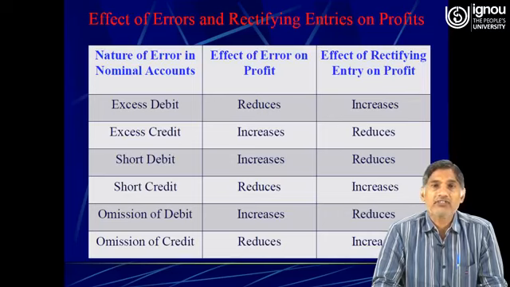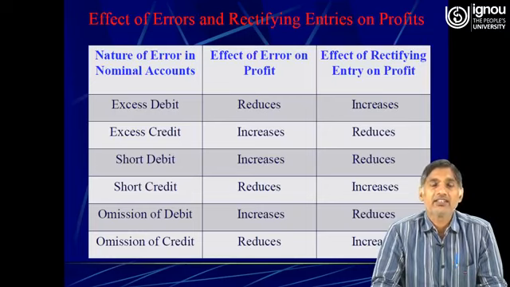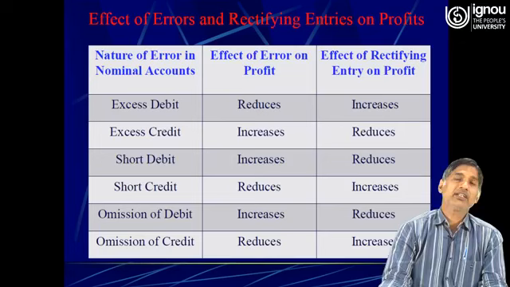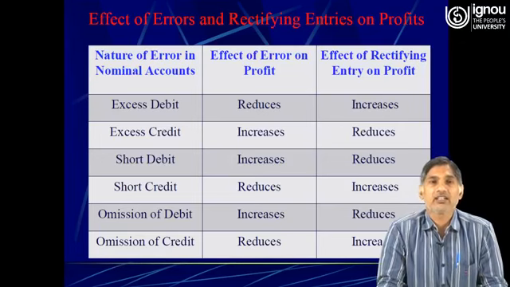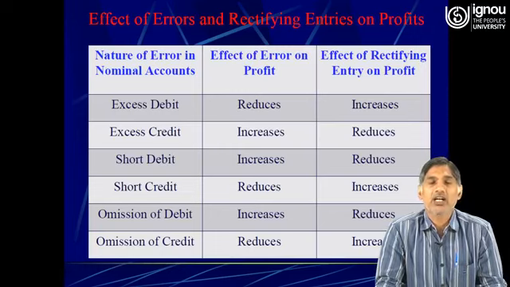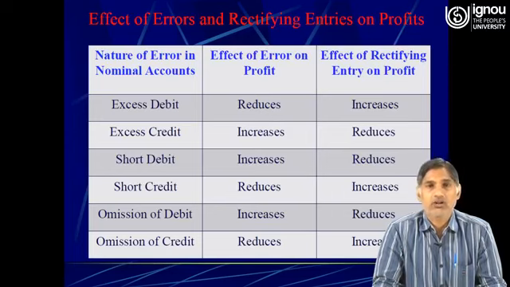Effect of rectifying entries on profit: it will increase the profit. Then excess credit. If excess credit has been made in the nominal account, only the accounts related to incomes and gains are credited. So if incomes and gains are credited, that will result in an increase in the profits of that particular year. So the effect of rectifying entries on profit will be to reduce the profit.